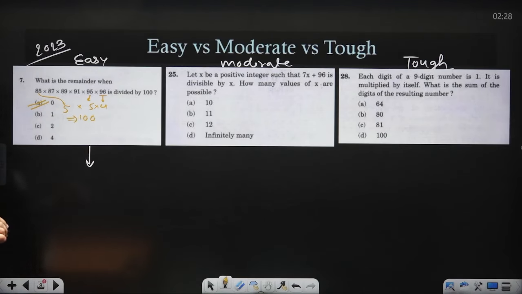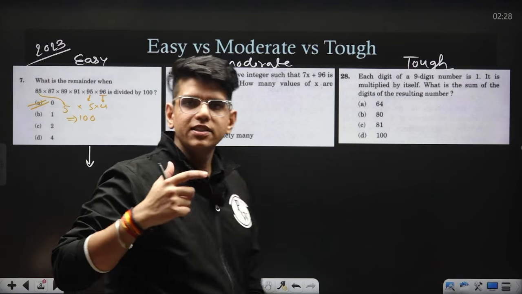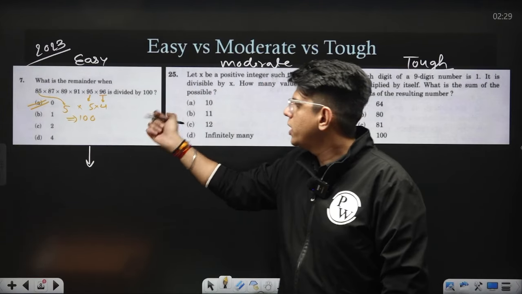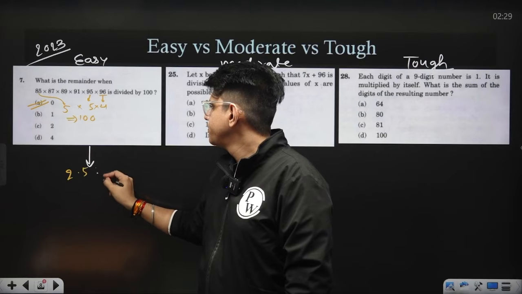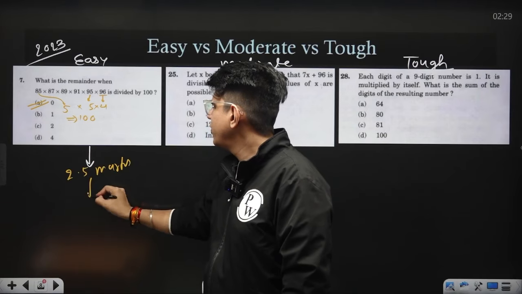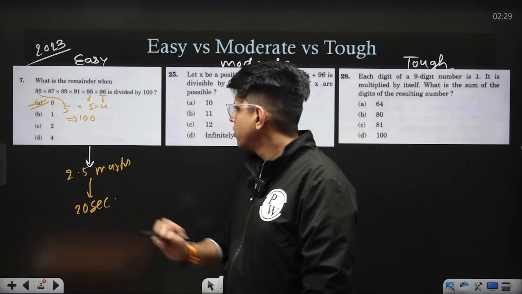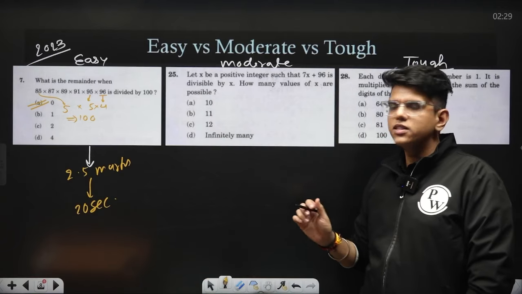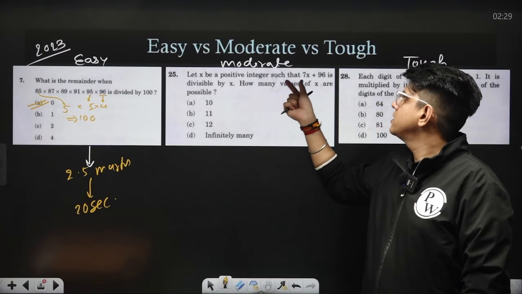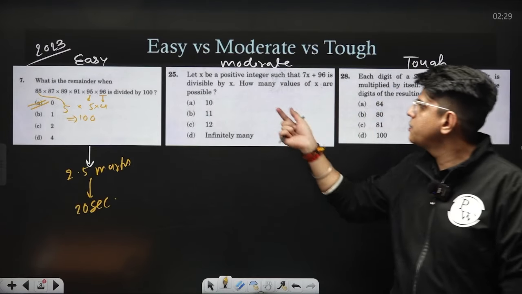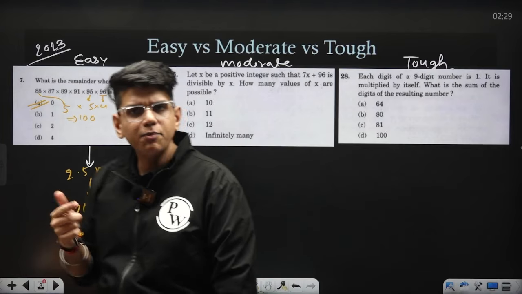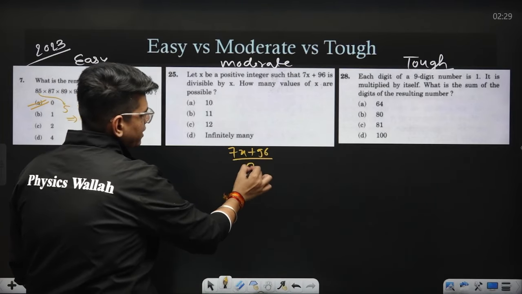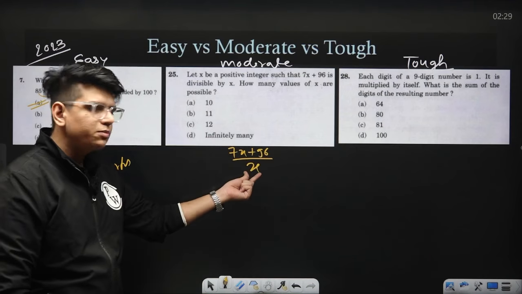This is a very easy question. If you have solved many questions like this, you can identify that this is a very easy question and you can get 2.5 marks in almost 20 seconds. So this is a low hanging fruit. Now this is a moderate question. If x is a positive integer such that 7x plus 96 is divisible by x, how many values of x are possible? So if 7x plus 96 is divisible by x, now 7x is always divisible by x.